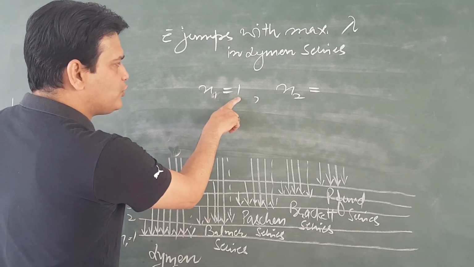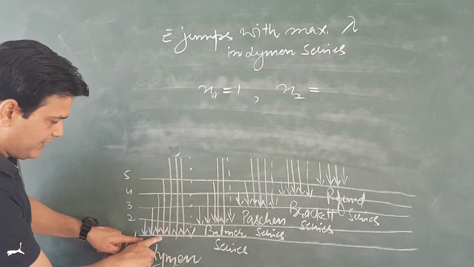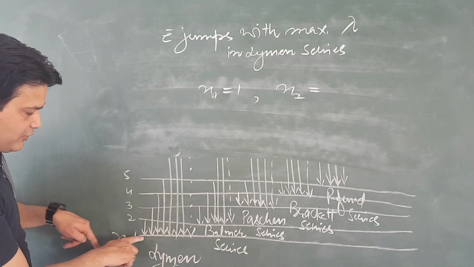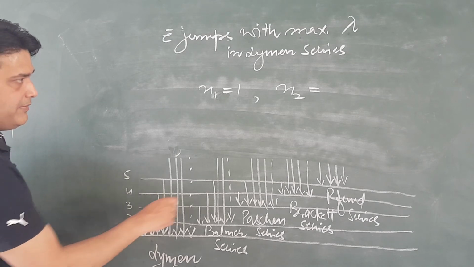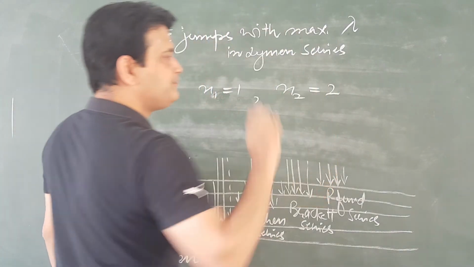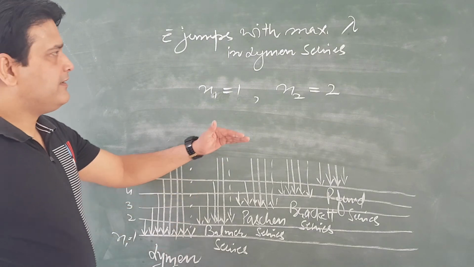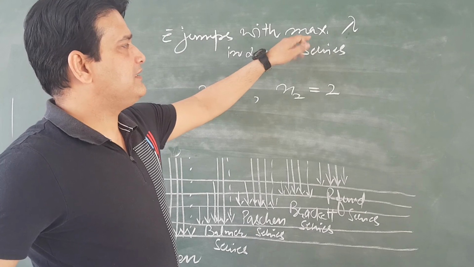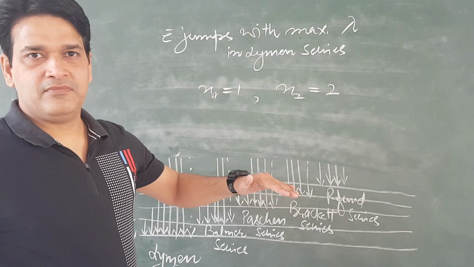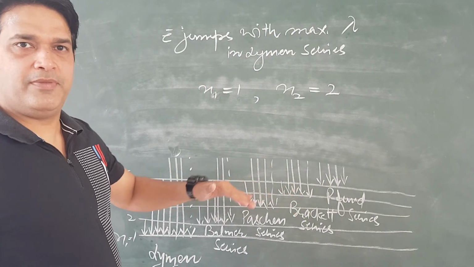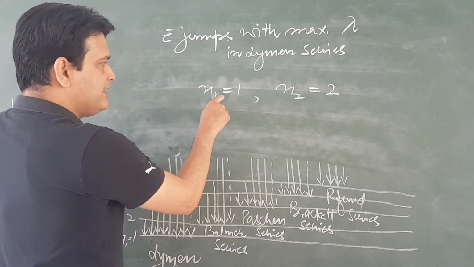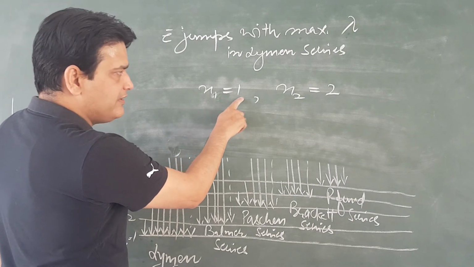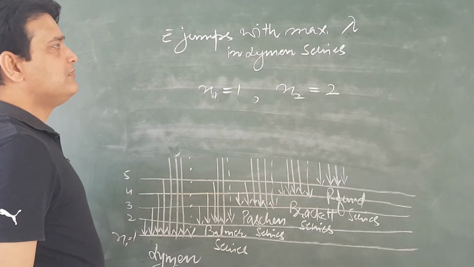When n1 is equal to 1, the minimum energy can be obtained if the electron jumps from the next level, meaning n2 will be equal to 2. Again, I will repeat, if wavelength is given to be maximum, then energy will be minimum, and minimum energy will always be the next level of n1. If n1 is equal to 1, n2 will be equal to 2.